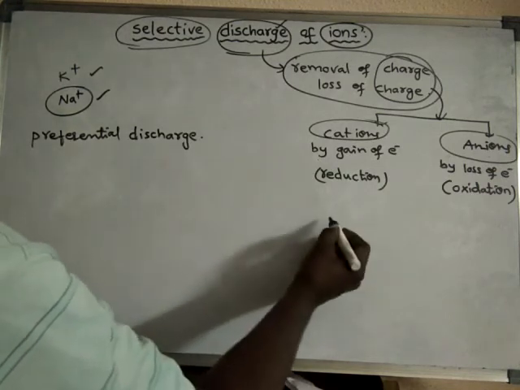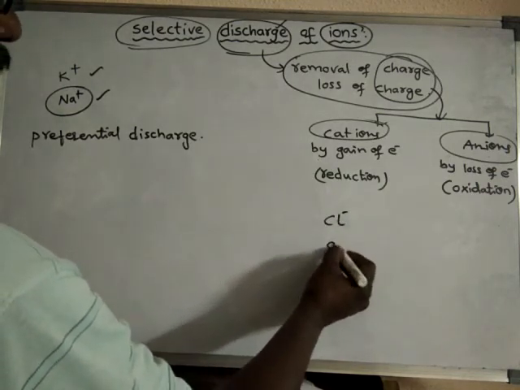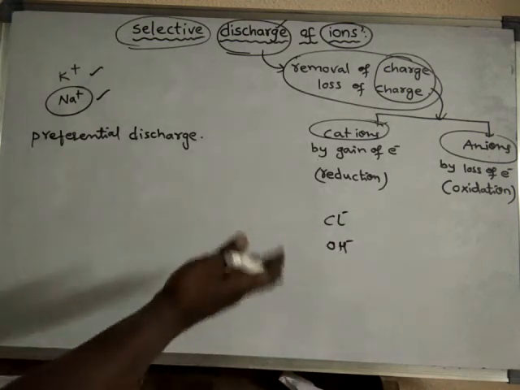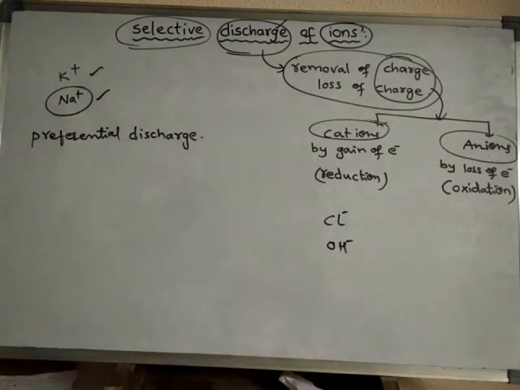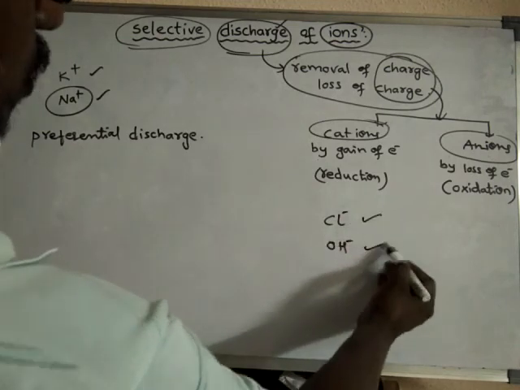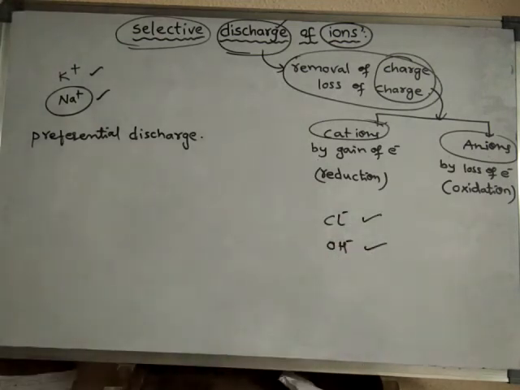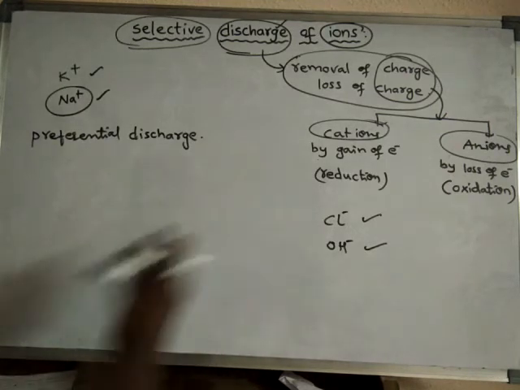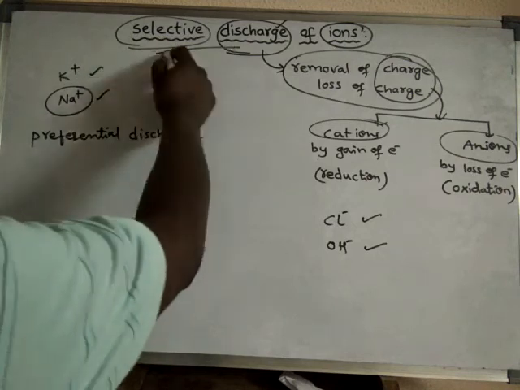Suppose there are two anions, Cl minus and OH minus ion, which anion will undergo discharge? Which anion will lose electrons readily? Out of these two, one of the ions will undergo discharge readily when compared to the other. Such a preferential discharge is said to be selective discharge.